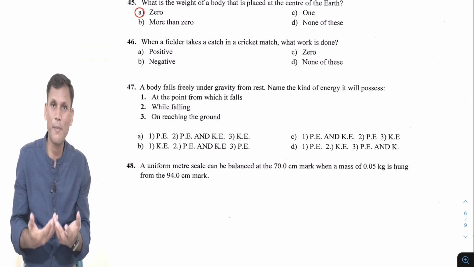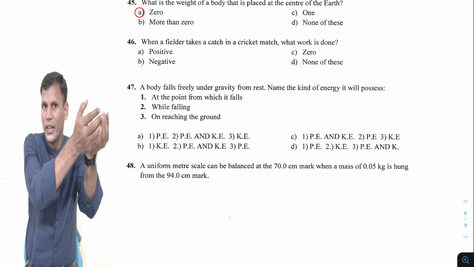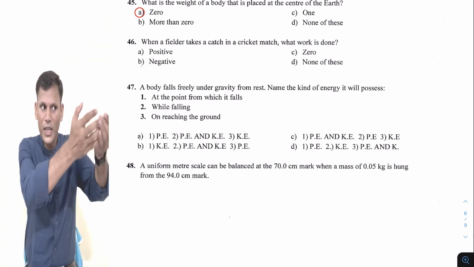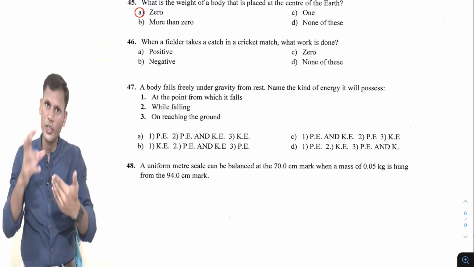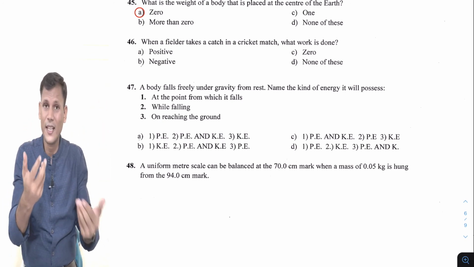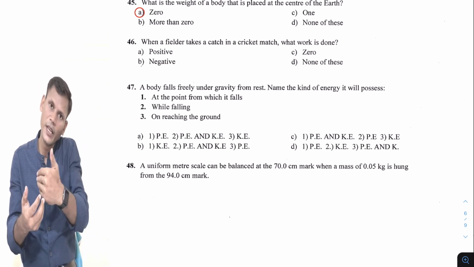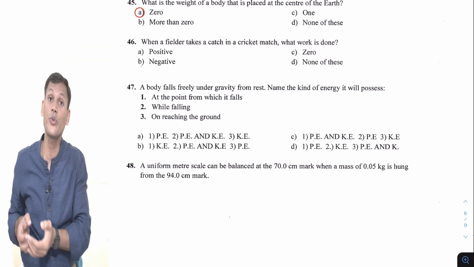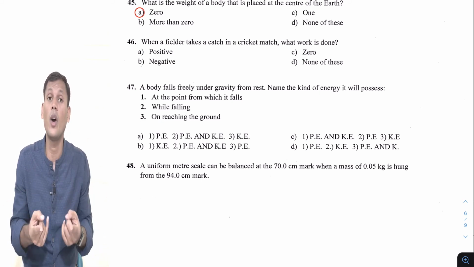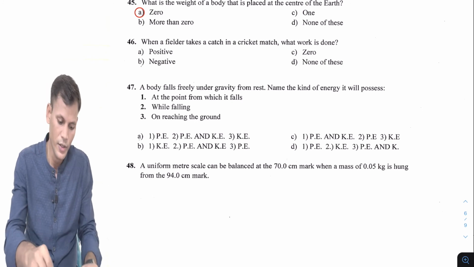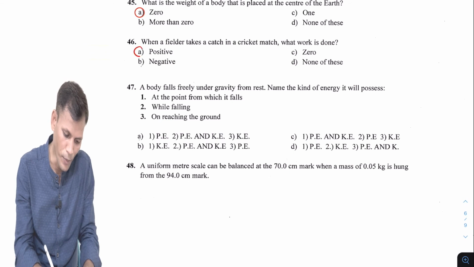If you have experienced it, then definitely you can say, while taking a catch, we drag our hand back. Back is the direction of displacement, and force is of course due to mass and acceleration, so it will be mass into acceleration. Force is in this direction, displacement is also in this direction. So force and displacement are both in the same direction, so work done will be positive. So the answer will be positive. So work will be positive.